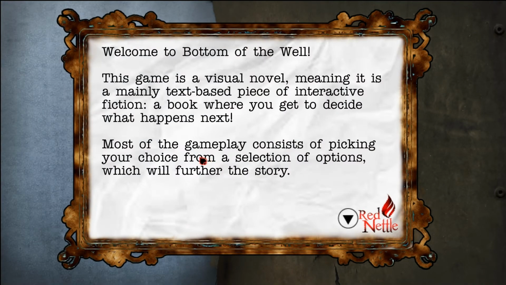Welcome to the Bottom of the Well. This game is a visual novel, meaning it is a mainly text-based piece of interactive fiction, a book where you get to decide what happens next. Most of the gameplay consists of picking your choices from a selection of options, which will further the story.